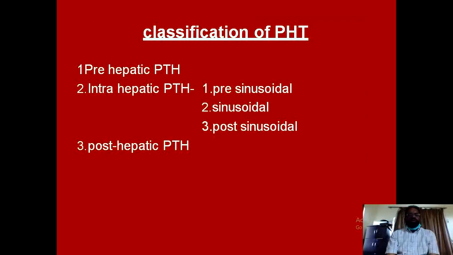Coming to the classification of portal hypertension, it is convenient to classify portal hypertension depending upon the site of the abnormality into 3 main categories: the prehepatic, intrahepatic and posthepatic. And the intrahepatic portal hypertension is further subdivided into whether this is pre-sinusoidal, sinusoidal or post-sinusoidal.